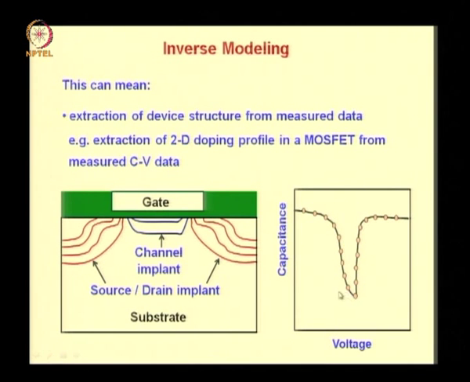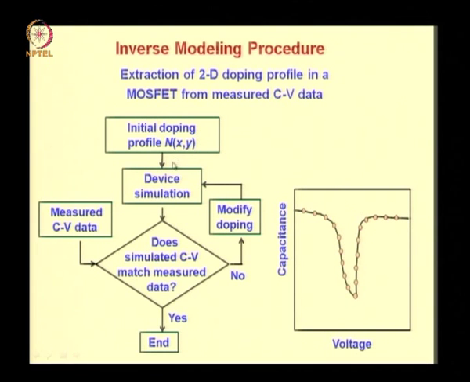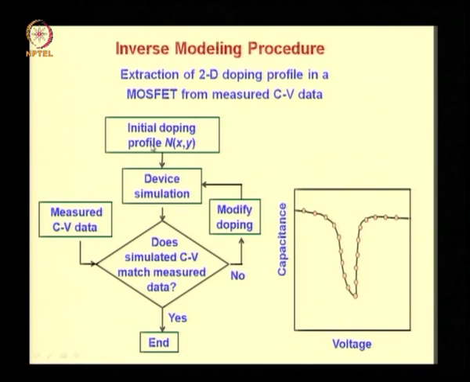Now from this data you want to extract this information about the two-dimensional doping profile. So broadly the flow chart of this activity would be as follows. You assume some initial doping profile and do a device simulation using that doping profile. So the doping profile you should assume initially would be reasonable based on your experience of various MOSFETs.